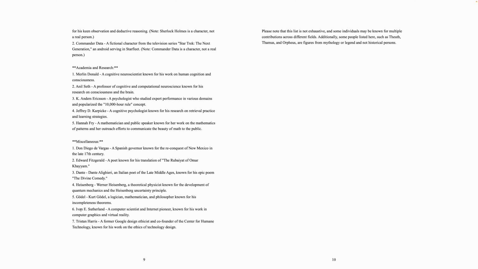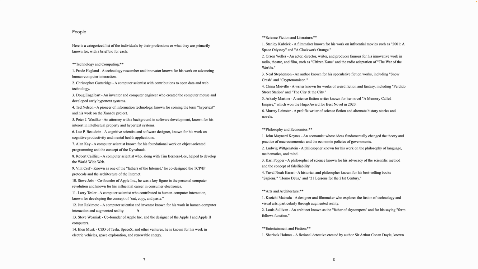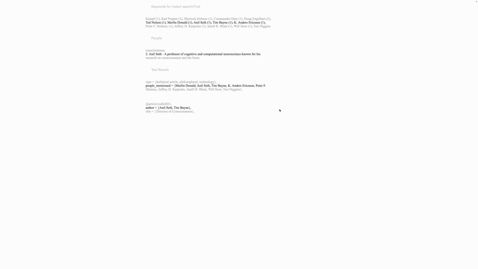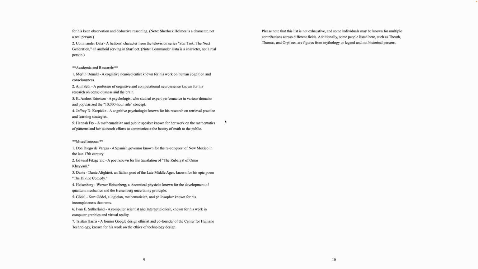miscellaneous could be a little bit more. Ivan Sutherland, of course, was a computer scientist, so why is he not under technology? I don't know, but it's a starting point maybe. And then when you use this, you should be able to use this in XR otherwise to perform an operation to see what articles mention them.